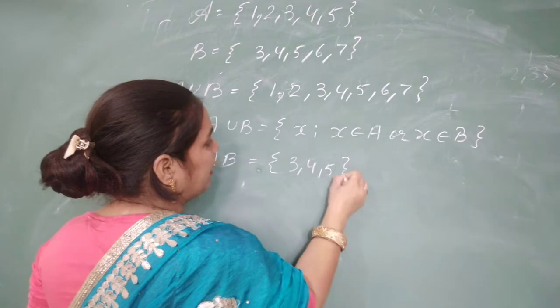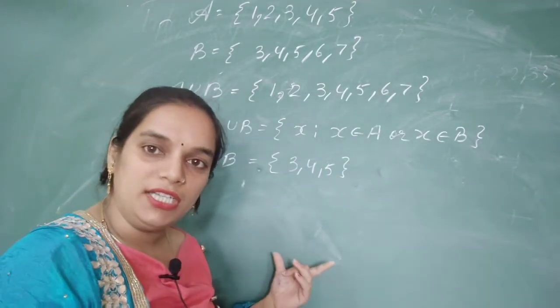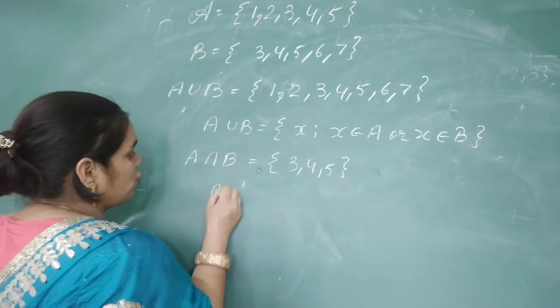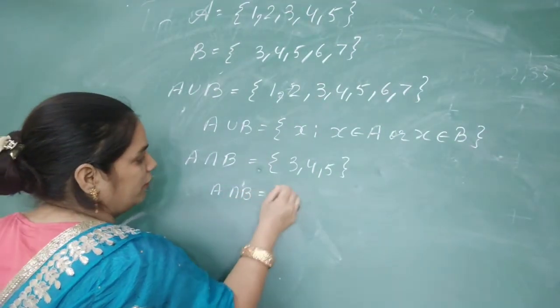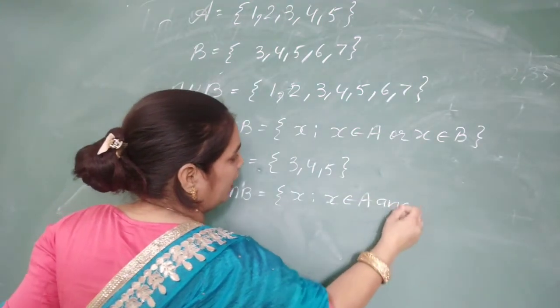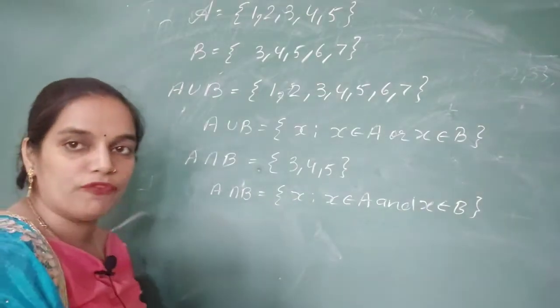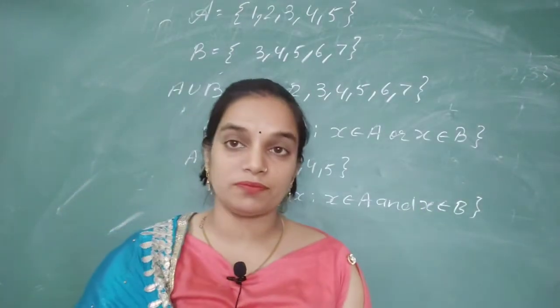So they will come in the intersection. The definition of A intersection B will be x such that x belongs to A and x belongs to B. It is the set builder form of A intersection B.